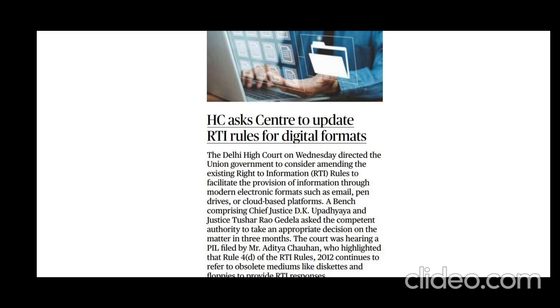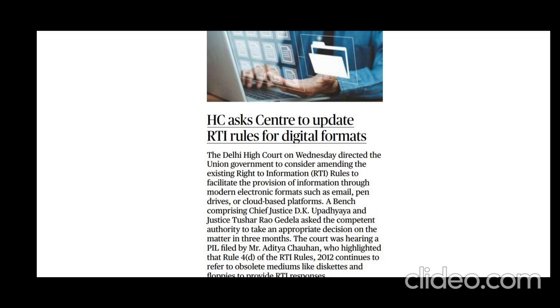Okay, so now let's come to the article. Why is this article in news? It is because till now we have had RTI on paper. That is, we send the application and we get everything through paper, only through offline mode. But now everyone is advanced in technology, right? Everyone is having mobiles, laptops, tablets, etc. Internet penetration is very high even in the rural areas.